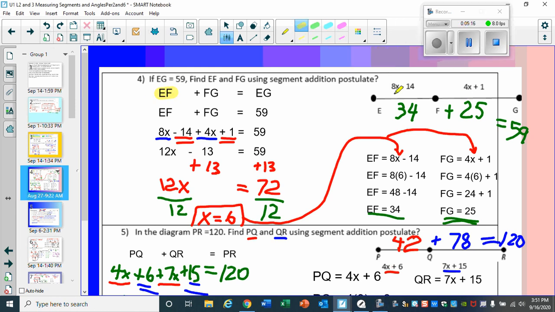So EF is this distance, and EF is represented by the expression 8x minus 14, and then we add it to FG. FG turns out to be 4x plus 1.